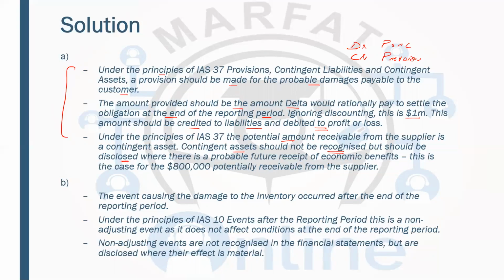And regarding part B, the event causing the damage to the inventory occurred after the year end. Under the principles of IAS 10, this is a non-adjusting event because this is a natural event. Non-adjusting events are not recognized but are disclosed if they are material. So this was all about IAS 10.